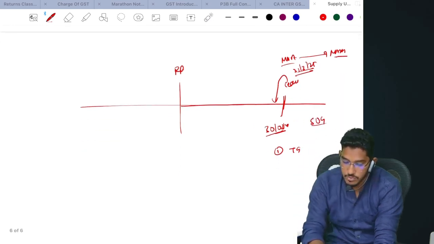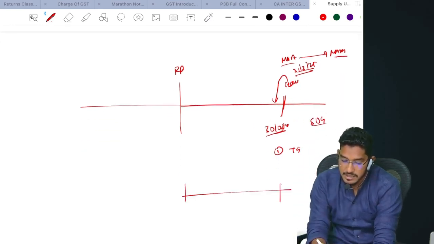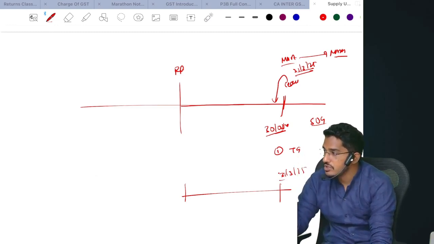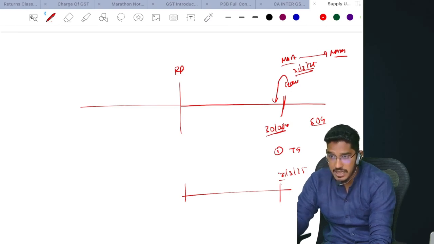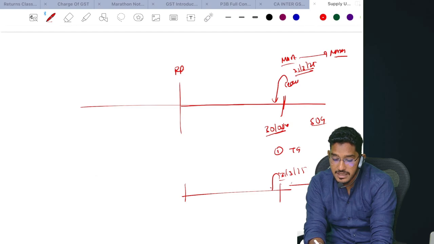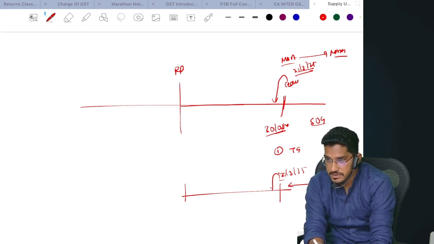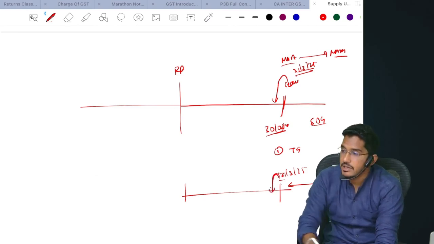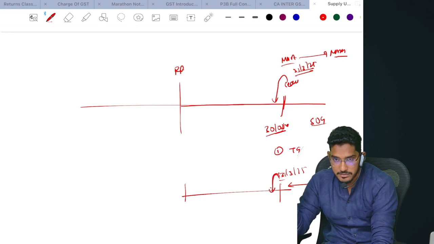One more case, one more exception. What is that one more exception? Say for example, there is one person, he is registered, and on 31st of March 2025 he died, he expired. General rule is what? One day prior to ceasing of taxable person, on 30th of March, whatever assets are there should be deemed to be supplied. But in case his business is getting carried on by his legal representatives, who will take new registration, in that case also, whatever assets are there one day prior to that will not be deemed to have been supplied. Understand?